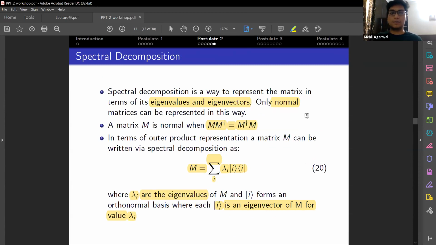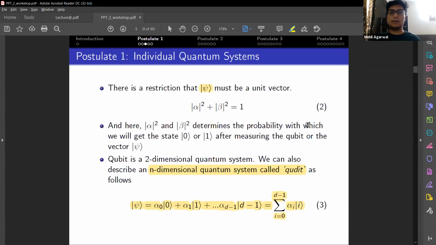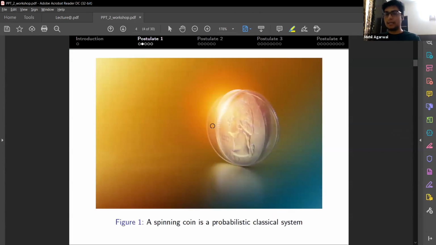Superposition, as I discussed before, is when a qubit can be in the state 0 and 1 together as a linear superposition. Again, I'll discuss this example of a spinning coin. With a spinning coin, you cannot determine if it's heads or tails, but it's both heads and tails together.